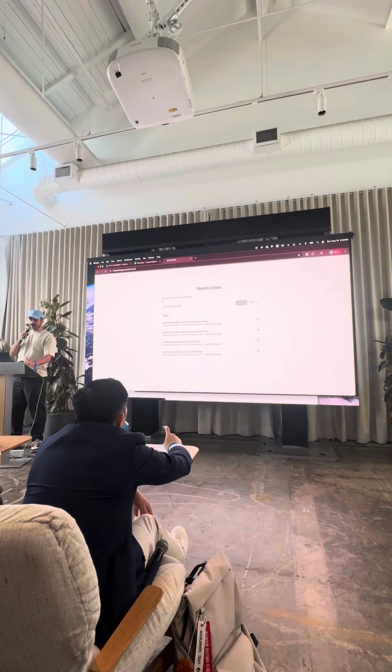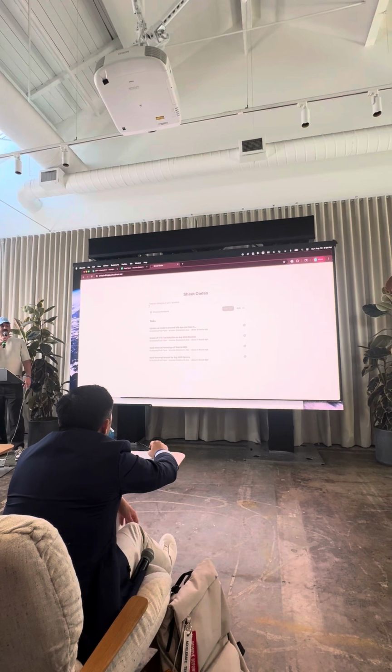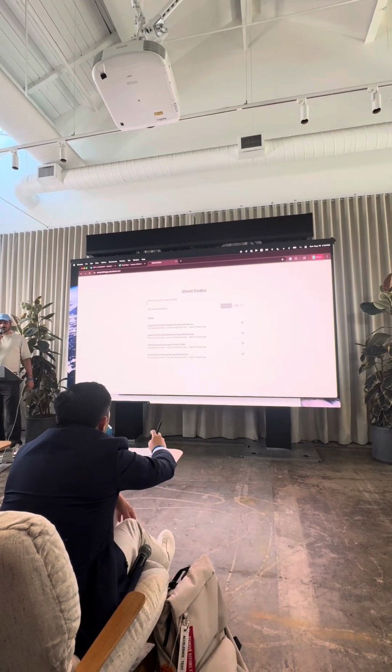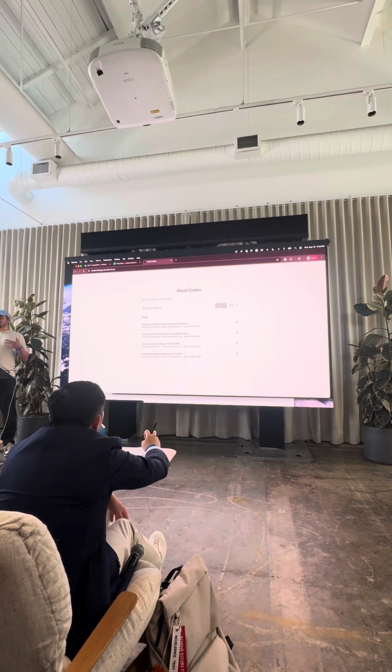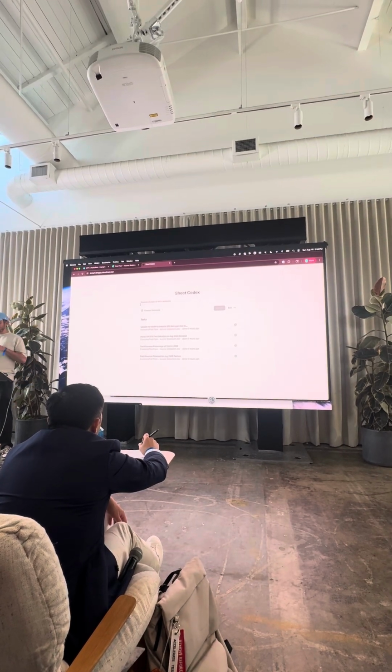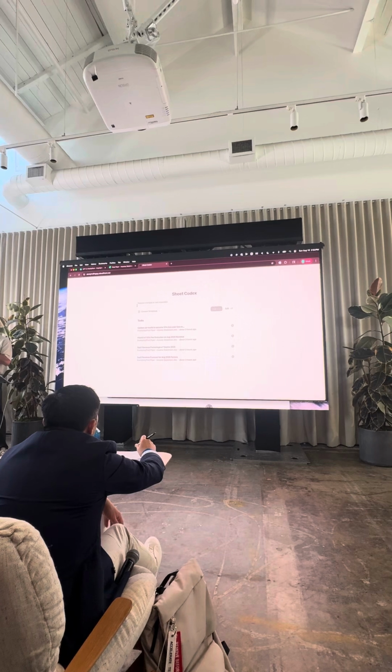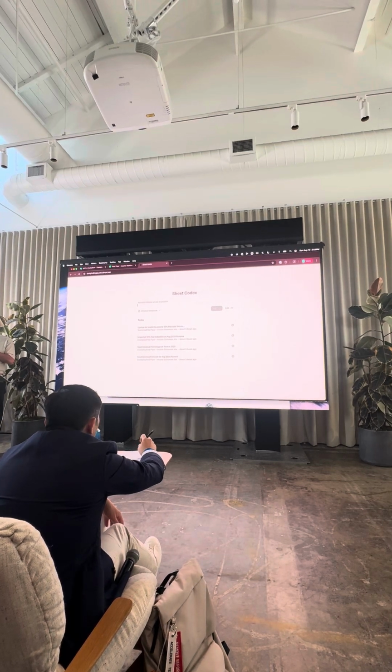So Sheet Codex is Codex for Excel. You can run multiple background tasks in parallel to answer questions about your spreadsheet models or have the AI update them automatically. I'm going to show you a bit more what this looks like.